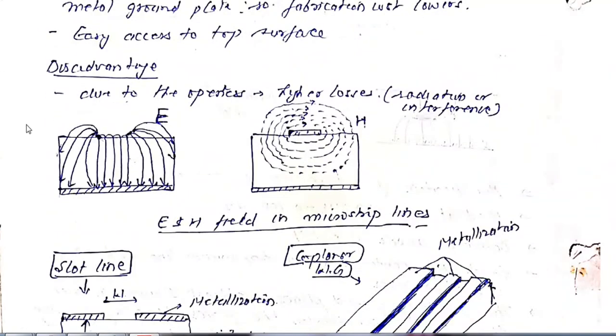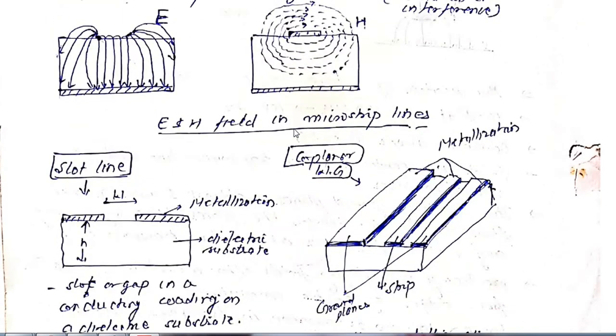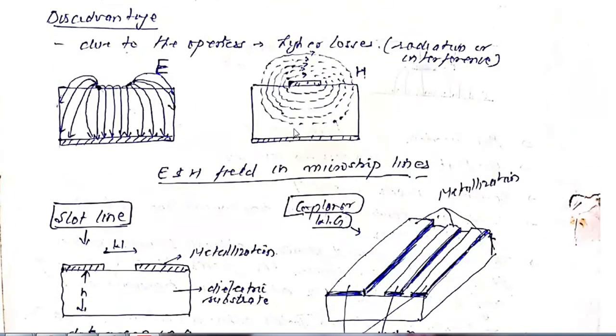That we can see from here. This is the ground plate and these are the different fields, and these are the field losses which are associated with the microstrip line. This was the electric field, this was the magnetic field in the microstrip line.